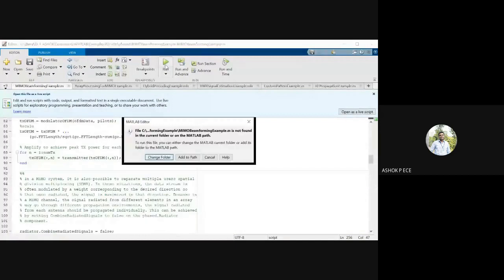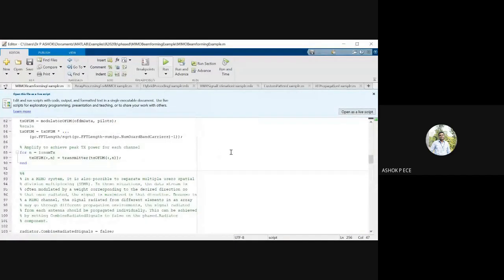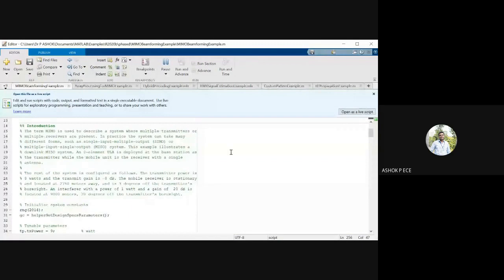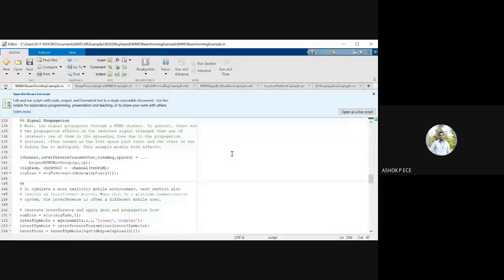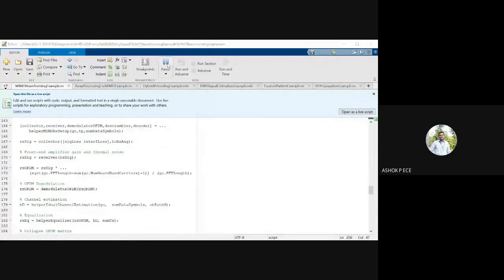Just running this code. Just running, it's fast. So we have got the output. I'll just show you the output.